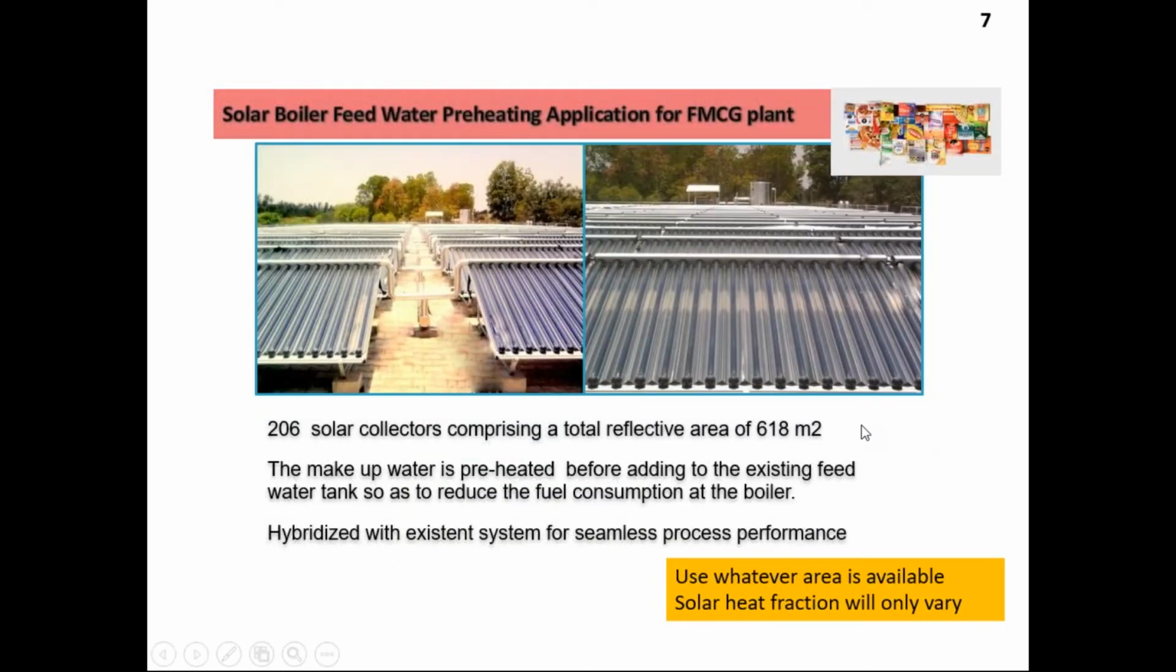So this is the installation of solar boiler feed water preheating in one of the FMCG companies. 206 solar collectors comprising a total reflective area of 618 square meters. Here the makeup water is preheated before adding to the existing feed water tank so as to reduce the fuel consumption at the boiler. For that purpose, this is used. Hybridized with the existing system for seamless process performance.